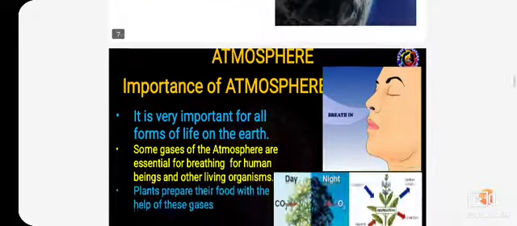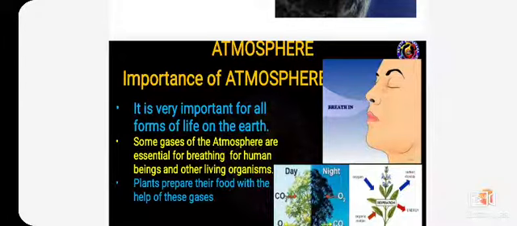Come to the next point, children. What is the importance of the atmosphere? Why do we need the atmosphere? Why should we be aware of the atmosphere? Dear children, the atmosphere is helpful for human beings for survival while respiring. We take in oxygen and release carbon dioxide. So where do we release it?